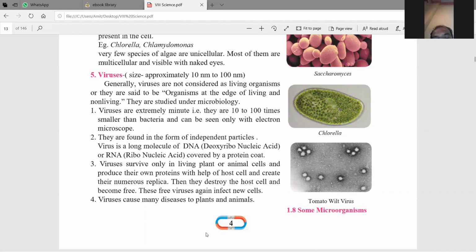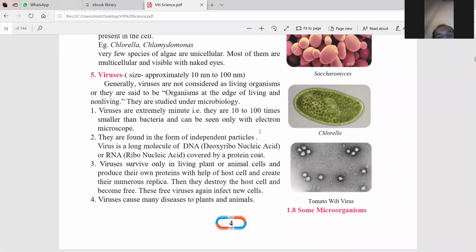Viruses cause many diseases in plants and animals, and for killing those viruses the doctors use antiviral medicines, which are available in the market. Then we can kill those viruses, but it takes a very long time.